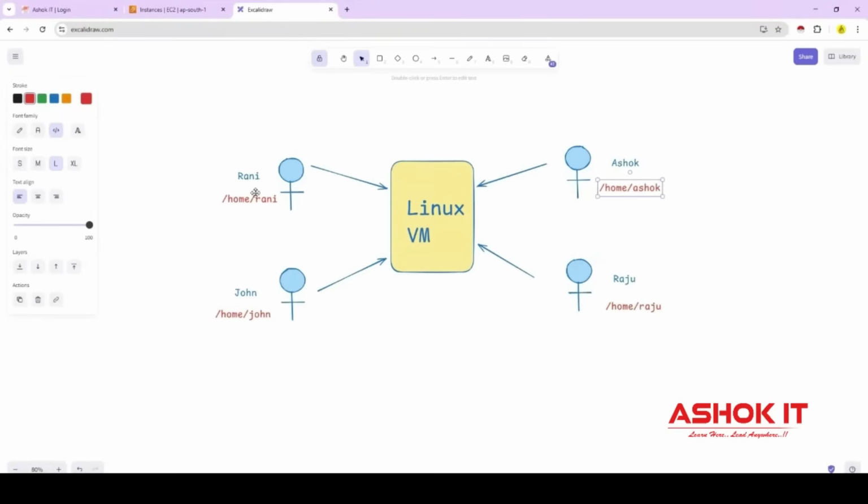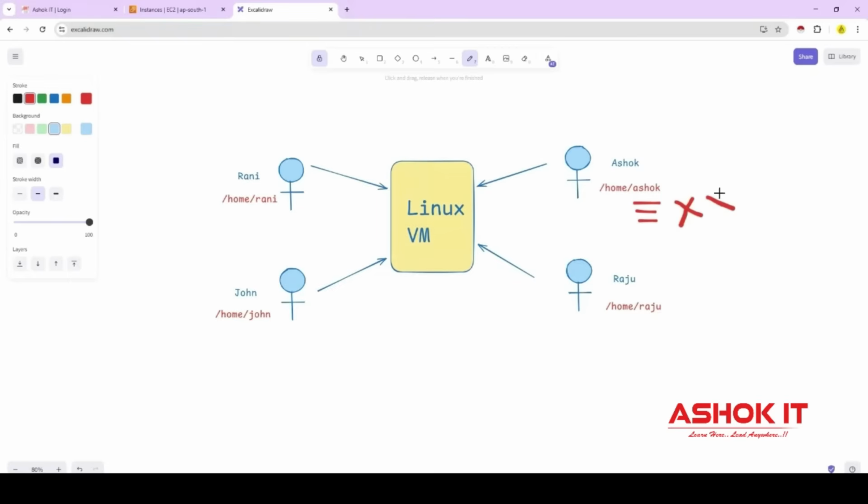This is the user home directory. When we connect with the Linux machine, by default, we will go to our home directory. Now assume that as the Ashok user, I connected with this Linux machine and in my home directory, I created some very important files, configuration files. Now, other users who are connecting to the same Linux machine should not be able to see the data available in my file.